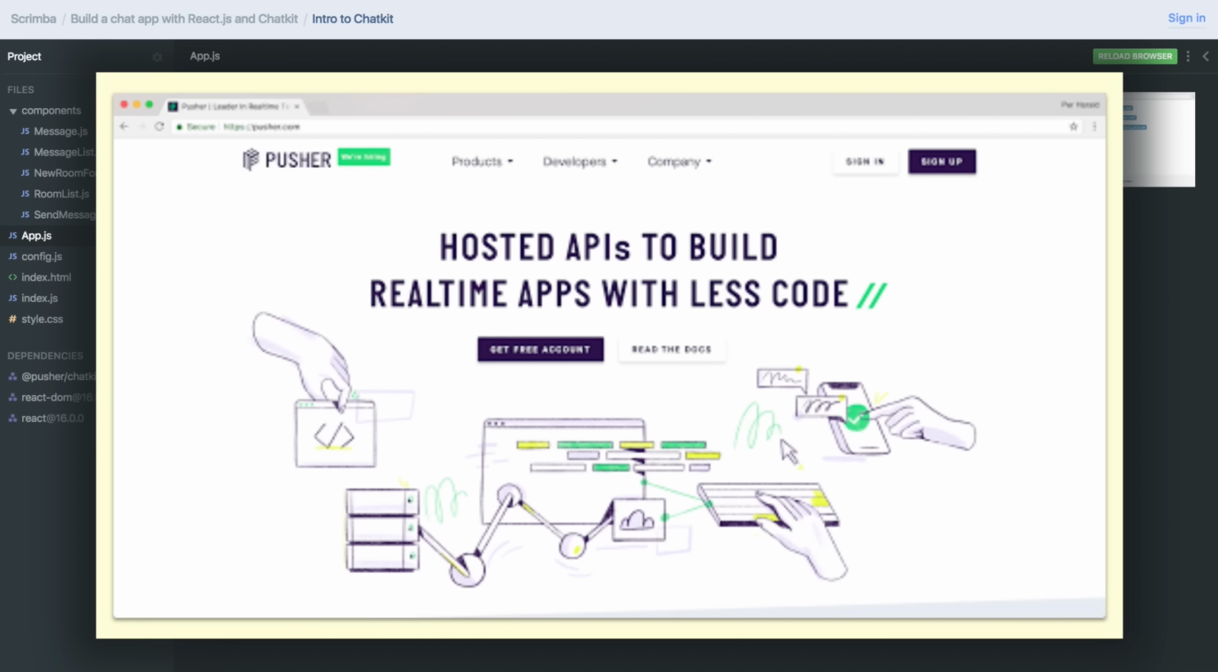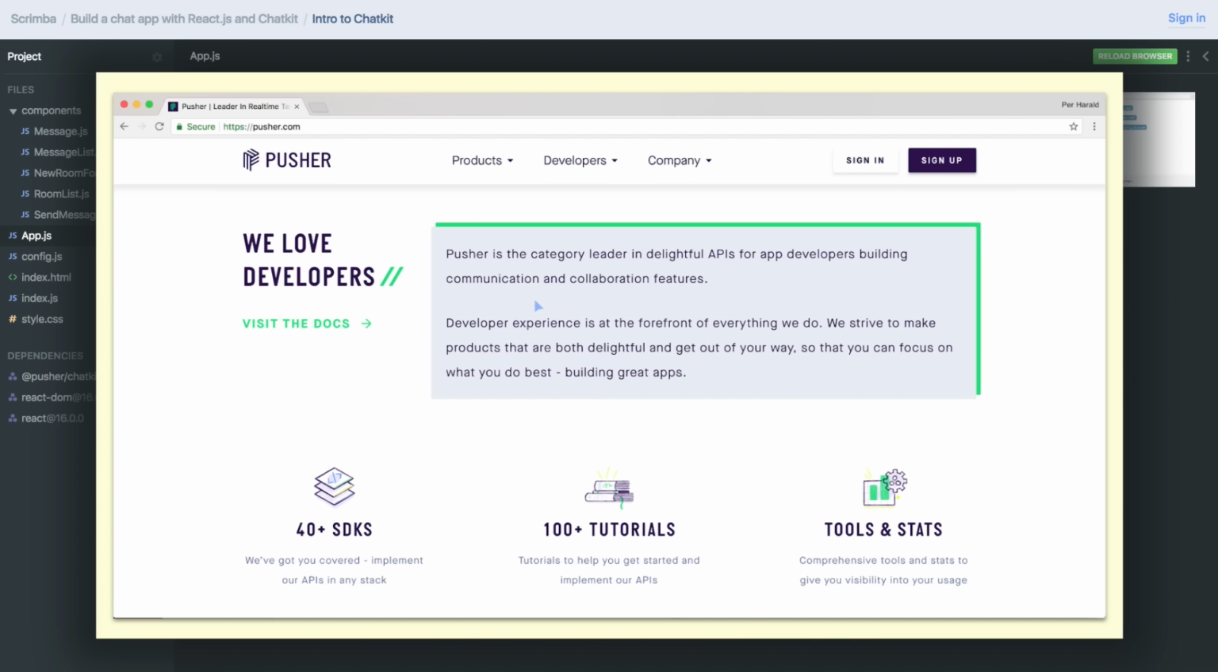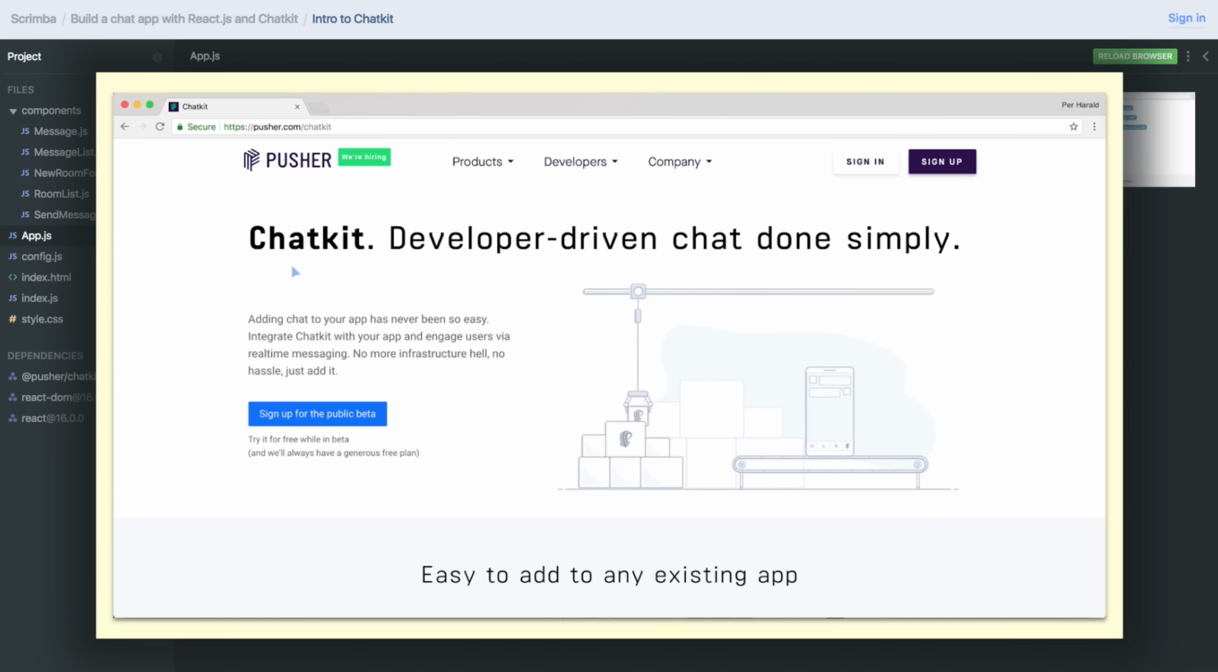Hey, let's have a look at how I can get started with the Chatkit API. So Chatkit is built by Pusher, which you can find on pusher.com. They have a really nice collection of several APIs, which help you create collaboration and communication features in your apps. The one we're going to use is called Chatkit, and it's probably the easiest way to implement chat in your app. It's in public beta, and it's free while it's in public beta, and they'll always have a generous free plan, so you don't have to worry about suddenly having to pay.